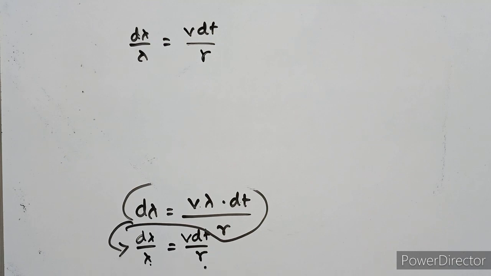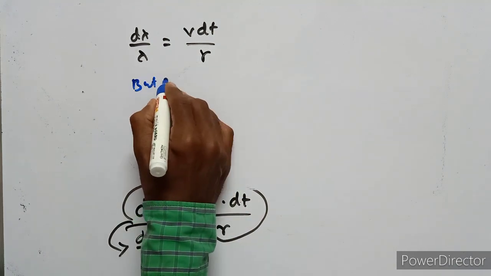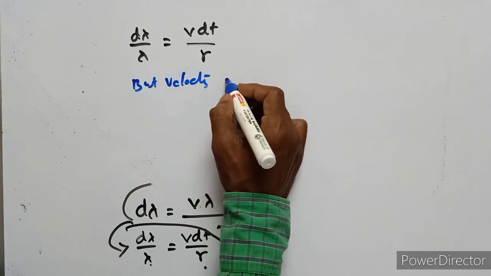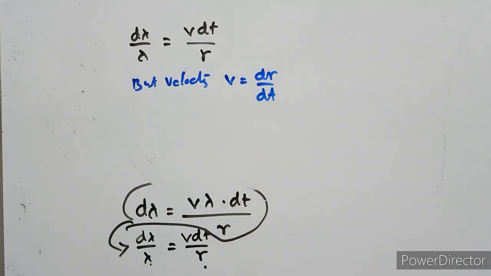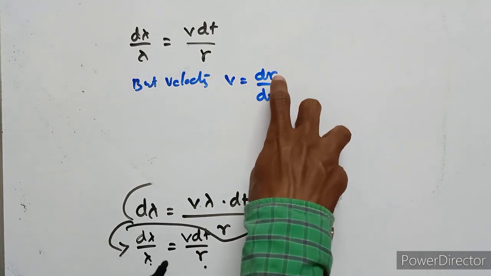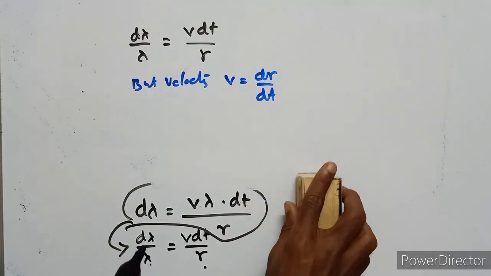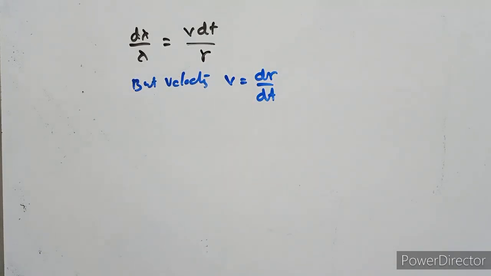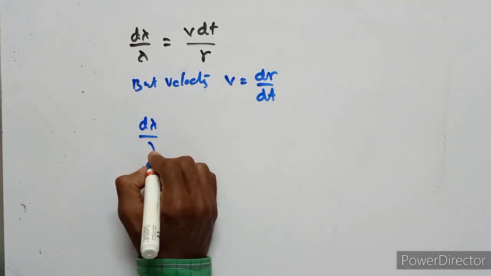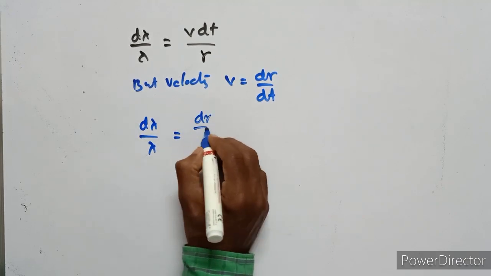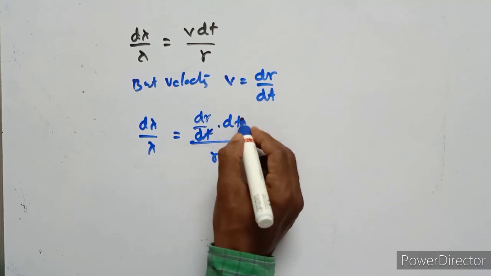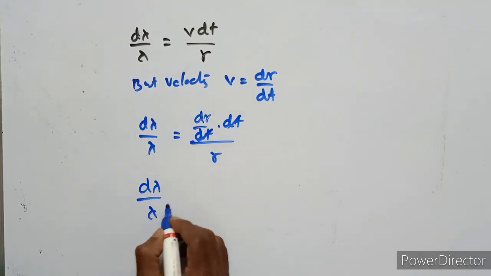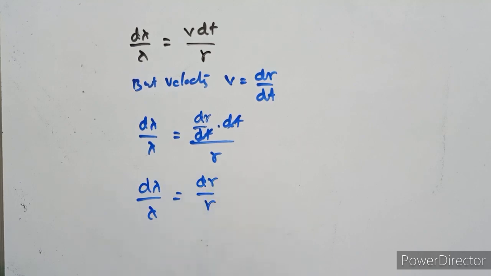Now velocity is v equal to dr upon dt. Here r is the radius, and radius means distance. The rate of change of distance is called velocity. So in place of v we substitute this equation. So d lambda upon lambda is equal to dr upon dt into dt upon r. Here dt cancels, remaining d lambda upon lambda is equal to dr upon r.